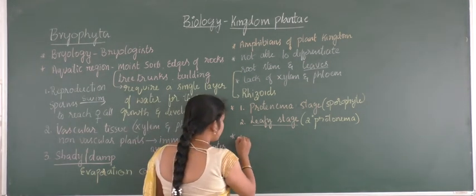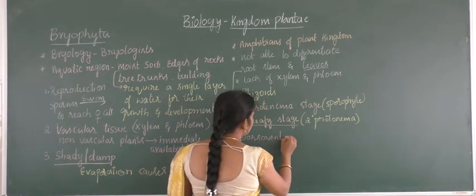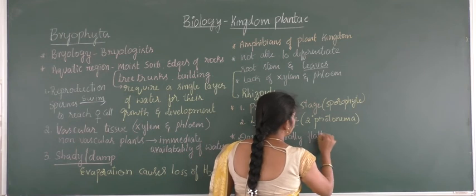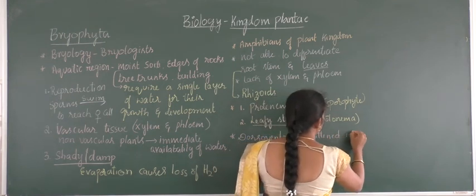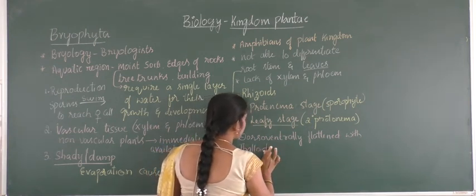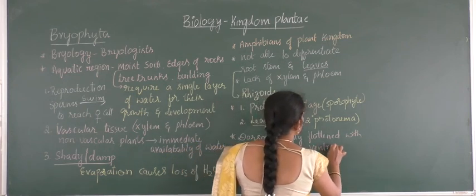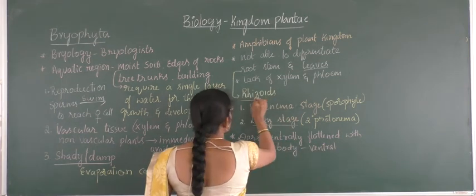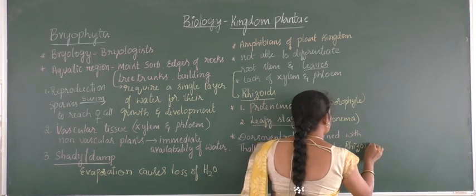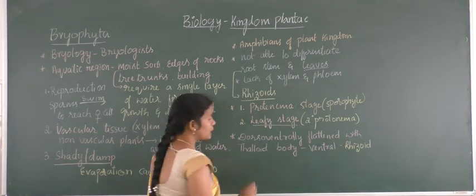Few of the organisms are dorsoventrally flattened with a thalloid body, where on the ventral side there will be a presence of root-like structures called rhizoids. What is the function of rhizoid? That can be a one mark question. Dorsoventrally flattened with thalloid body.